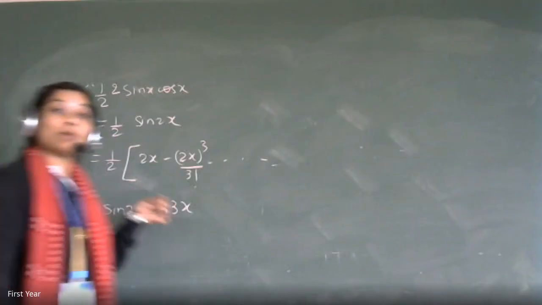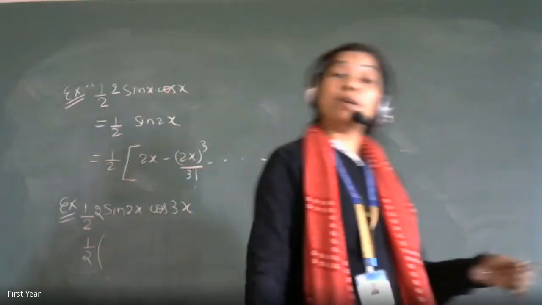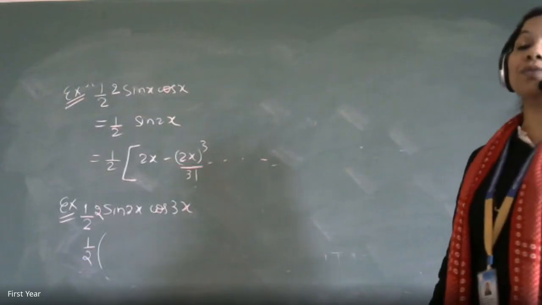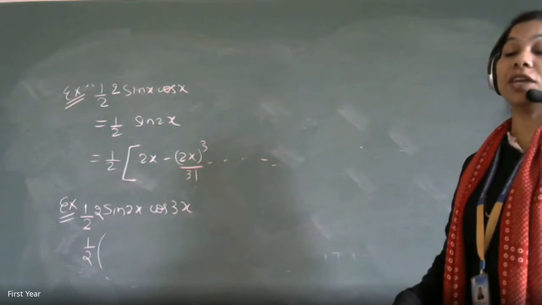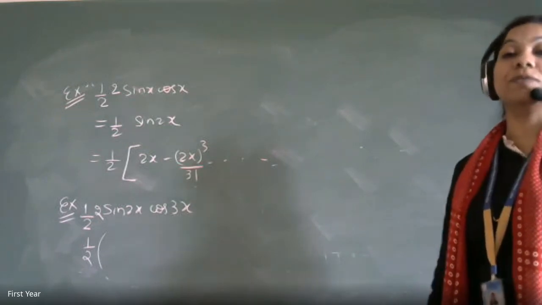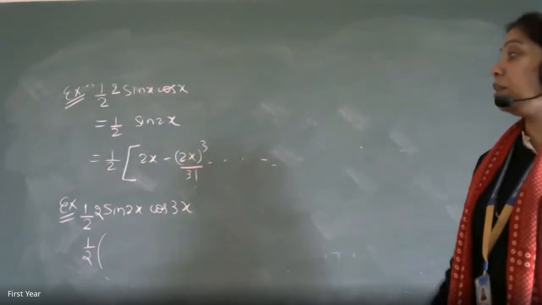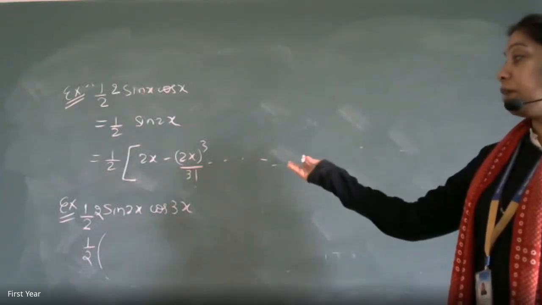Ma'am, can we do it like this, if we expand the two terms separately and then multiply with each other? That is fine, but it will become lengthy. The answers will also be given in a different form, like 5x and x.